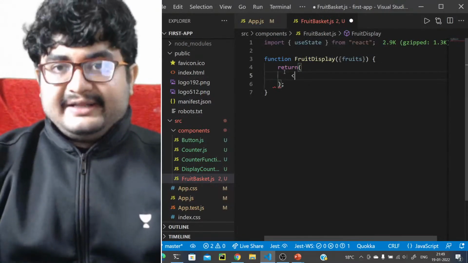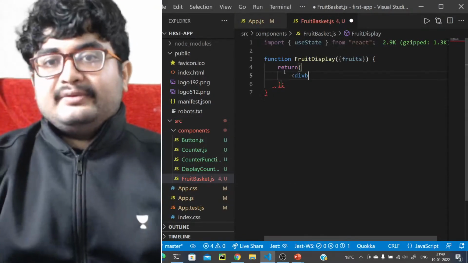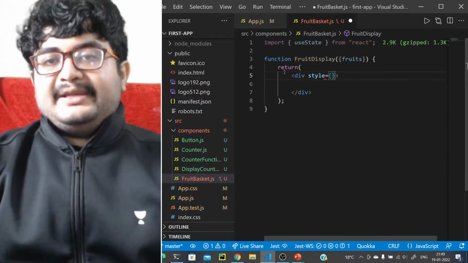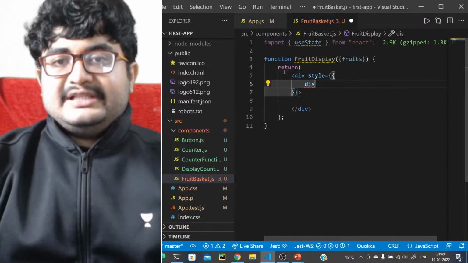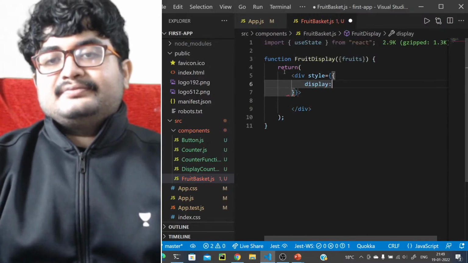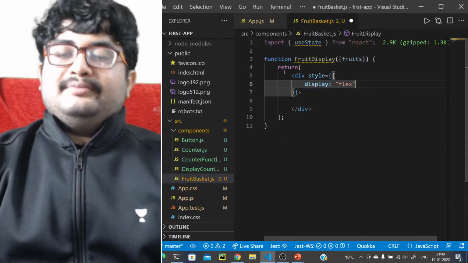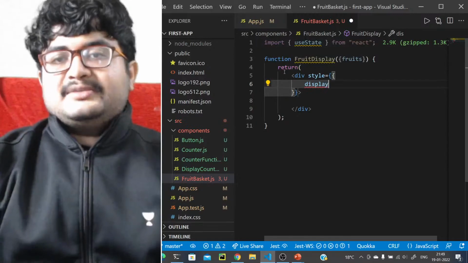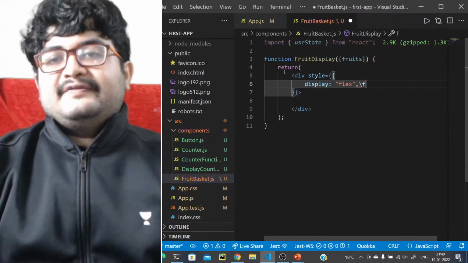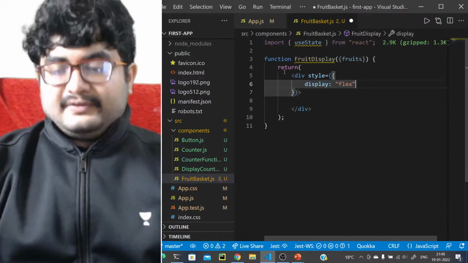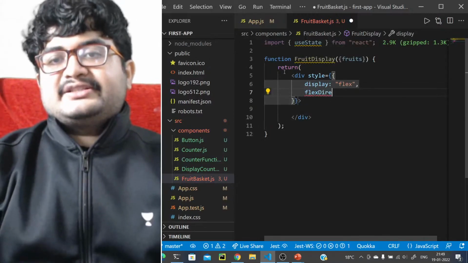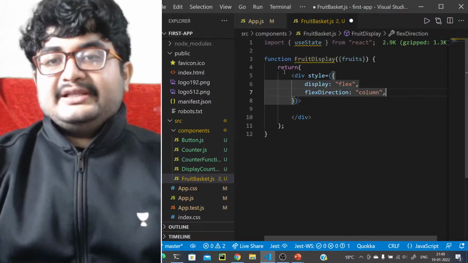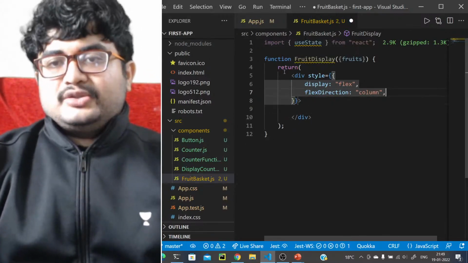So we can have a div here, and let's give it some style. That style will be display flex, or not, flex is not needed. Yes, display flex is okay. Display flex and flex direction is column, and maybe a few more things, but yeah, that should be enough actually.